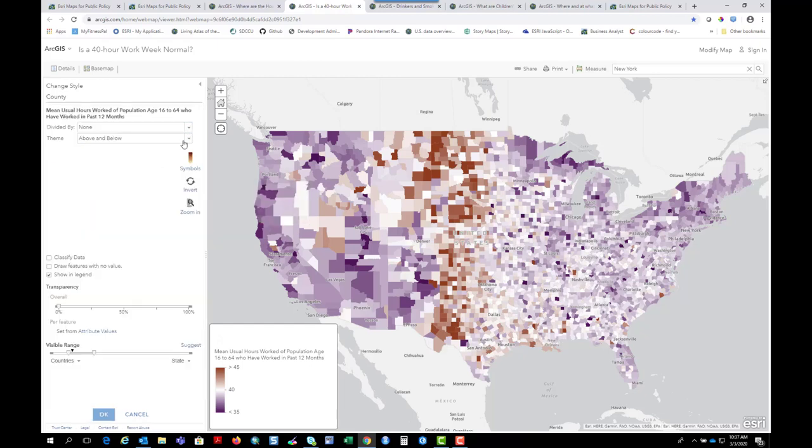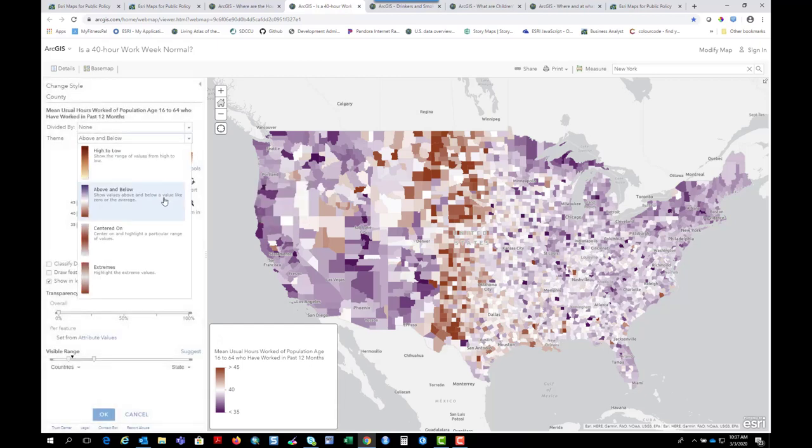This map takes advantage of a map style called above and below, which is great when you want to anchor your map around some kind of critical value, in this case 40 hours. We can zoom in and see from this histogram that the average of the counties in this data set is actually 39, but we went ahead and centered our map on 40 because that is the meaningful value where people get health insurance, you get sick time when you work 40 hours a week.